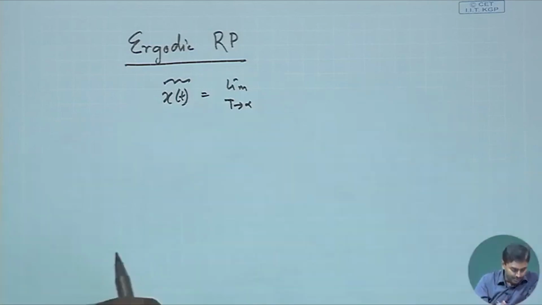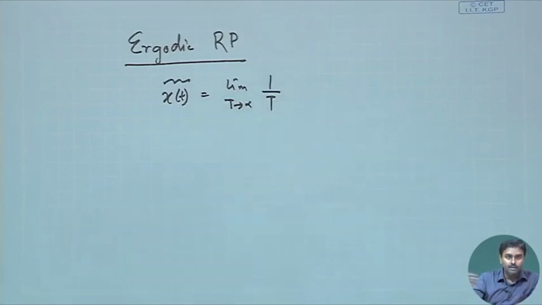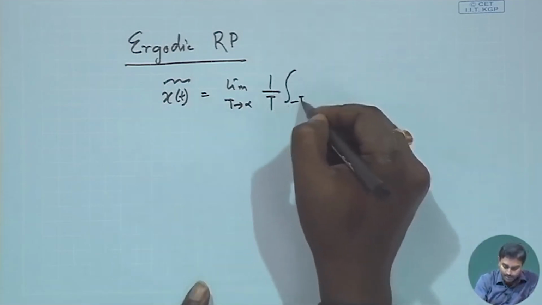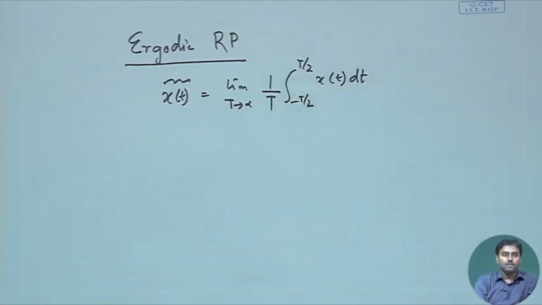If this is a periodic signal, then I can talk about the time average as if I take it for a big period, do the average and make the period stretch to infinity. So, 1 by T, integral from minus T by 2 to plus T by 2 of x(t) dt. Okay. So, this is the time average. Over the entire time duration you pick all the samples, but you cannot pick samples here because it is continuous. So, you integrate it and divide by T, because for T time duration you have integrated. If T is stretched to infinity, then you get it for the entire signal. So, that is the average.